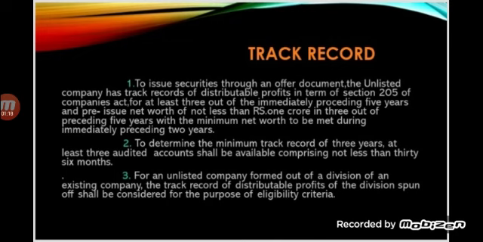The second one is to determine the minimum track record of 3 years. At least 3 audited accounts shall be available, comprising not less than 36 months. The third one is for an unlisted company formed out of a division of an existing company, the track record of distributable profits of the division spun off shall be considered for the purpose of eligibility criteria.